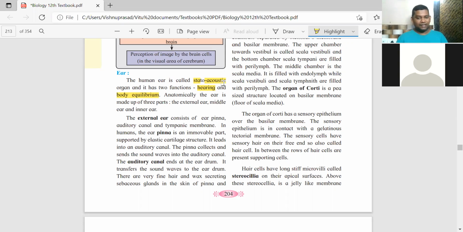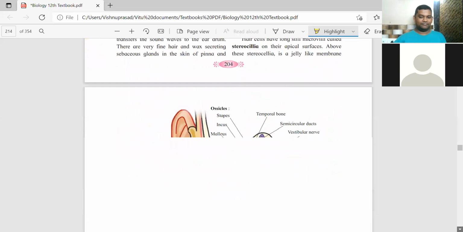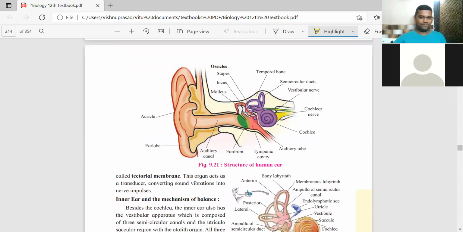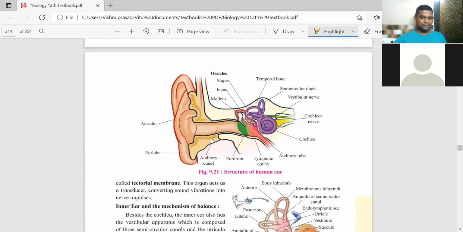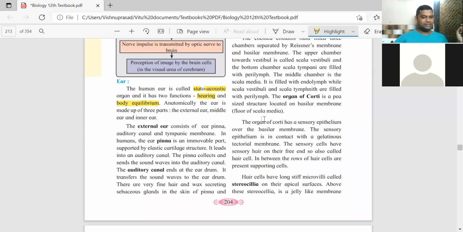This ear that we have is not only this part that you see. The human ear is divided into three parts. Each ear consists of one external ear, a middle ear, and an inner ear. See the diagram. This part is the external ear, these are the middle ear portion, and this is the internal ear.